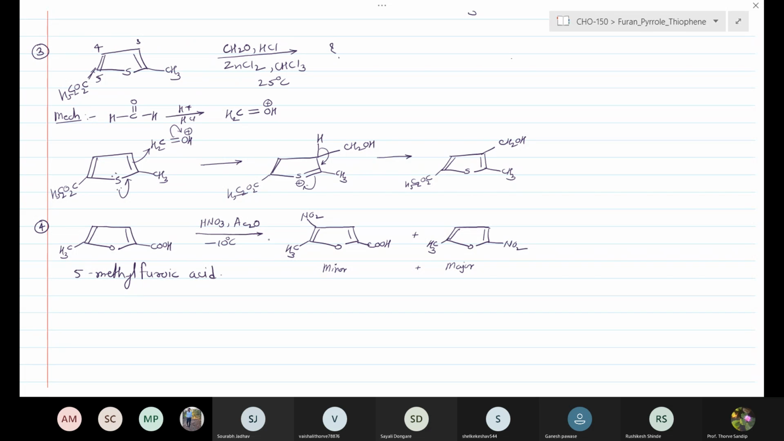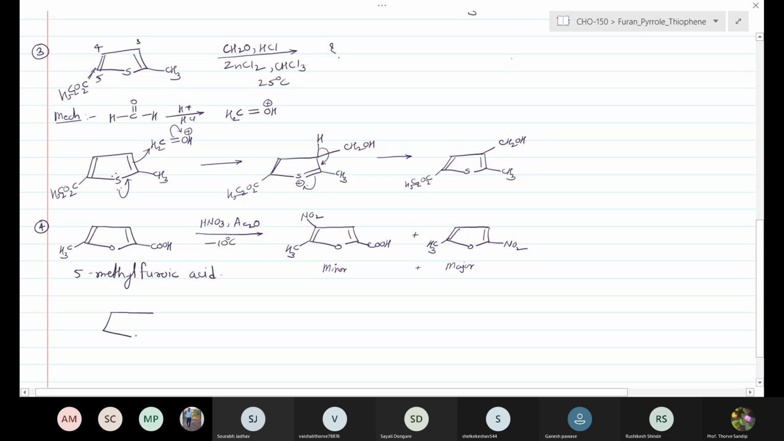Nitration is carried out. We can get the 3-nitro derivative and the 2-nitro derivative, in which the 2-nitro derivative is the major. As we know, the first step is the formation of the acetyl nitrate as an electrophilic intermediate. Okay, complete that step. Give the formation of the acetyl nitrate as an electrophilic intermediate.